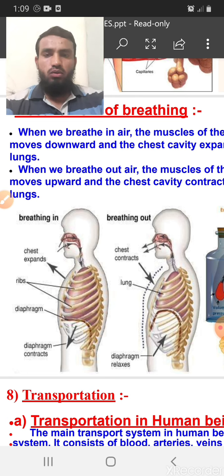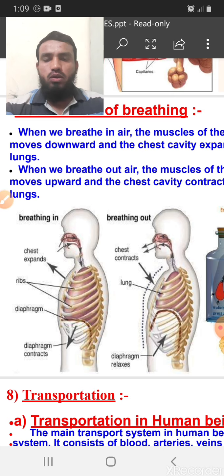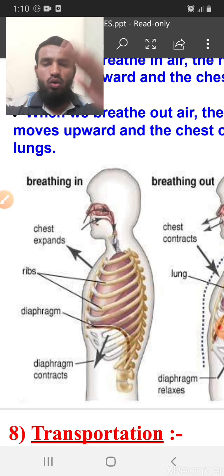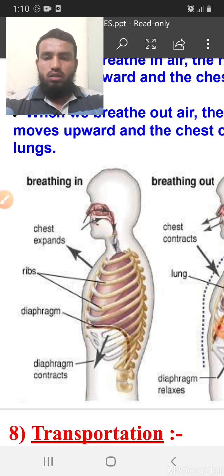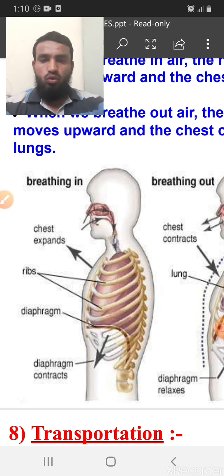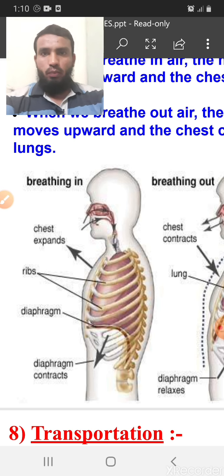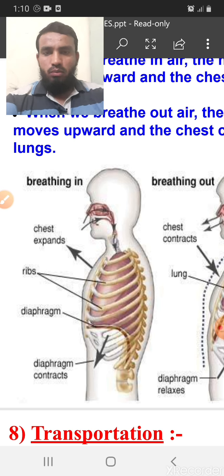So now we are talking about breathing in. Now I will show you with this diagram. When we breathe in, our diaphragm will contract and go down. When it goes down, the space in our chest cavity will increase, and you can see the ribs go to an outward position, right? When we breathe in, the diaphragm goes downward and the ribs go upward. So it provides more and more space in our chest cavity, because the lungs will absorb more and more air from outside. That is why this is called breathing in.